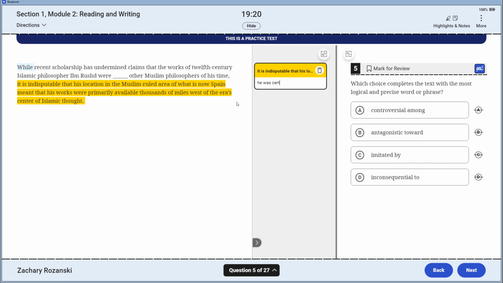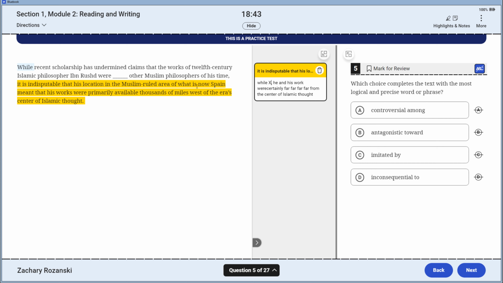He was certainly, and then we've got this "while" X inbound. It is undisputable that his location in the ruled area of what is now Spain meant that his works were primarily available thousands of miles west. He was certainly far from the center of Islamic thought. He and his work were certainly far from the center.